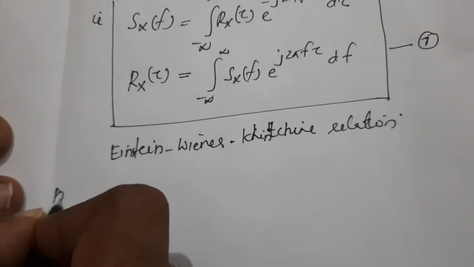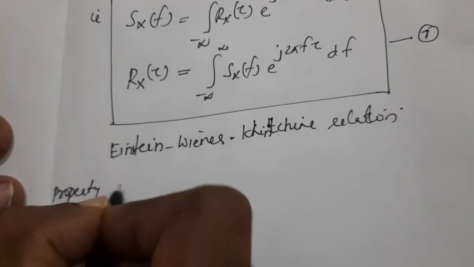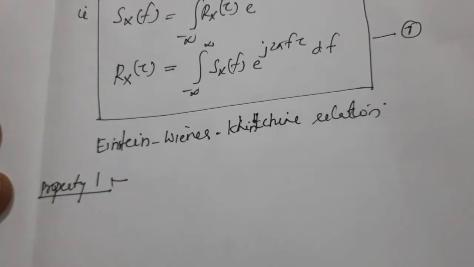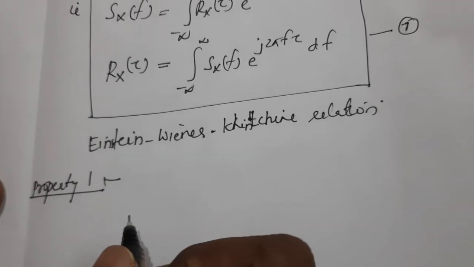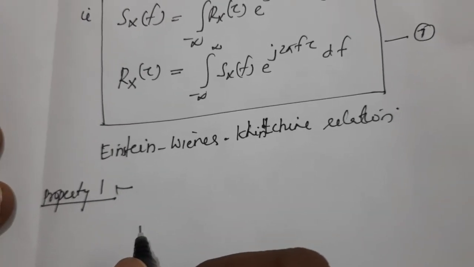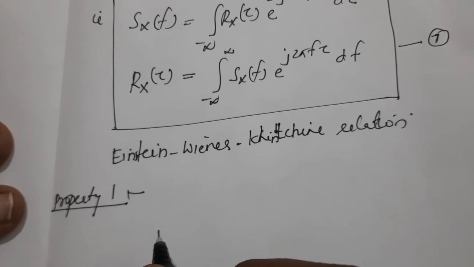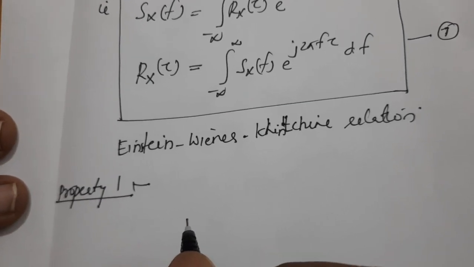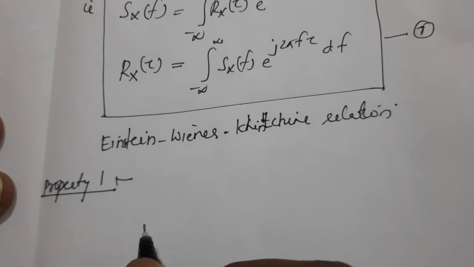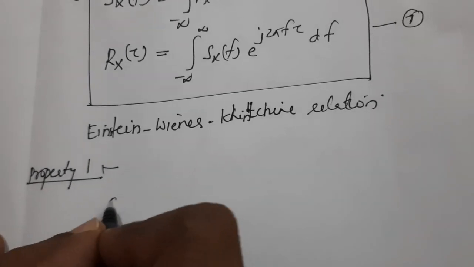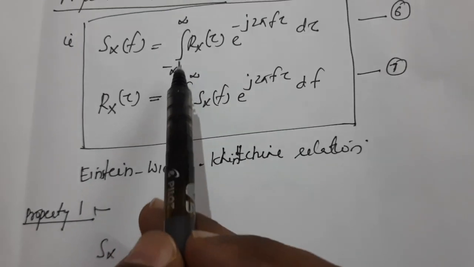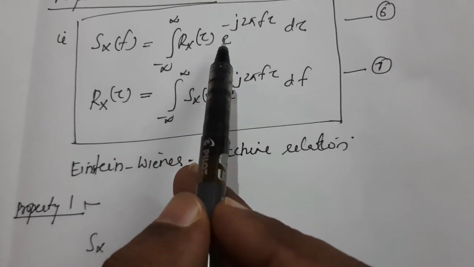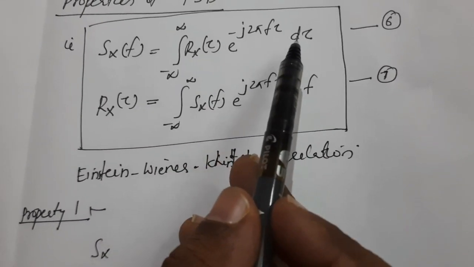Now coming to the first property. The zero frequency value of the power spectral density of a wide-sense stationary random process is equal to the total area under the graph of the autocorrelation function. We know that Sx(f) is the integral from minus infinity to plus infinity of Rx(tau) e raised to minus j 2 pi f tau d tau.